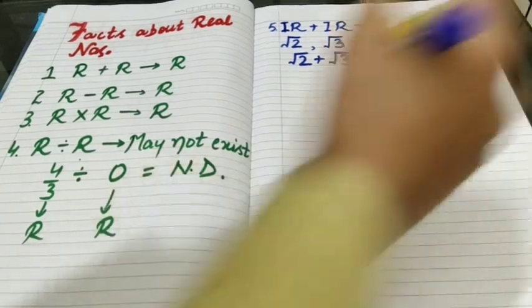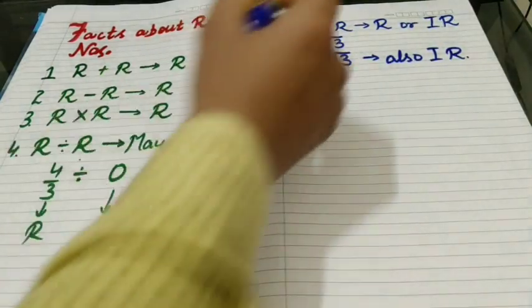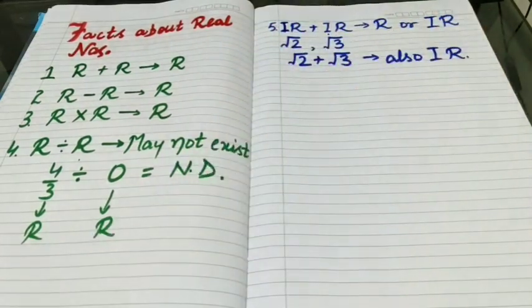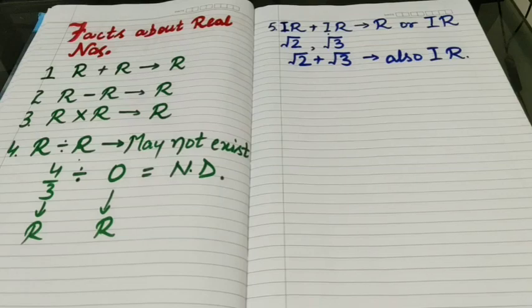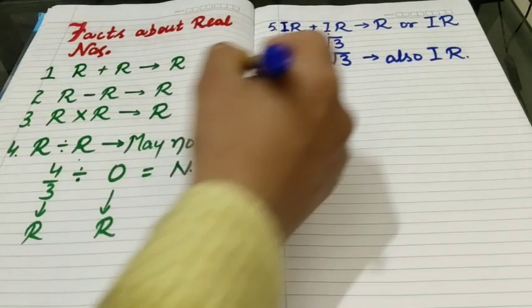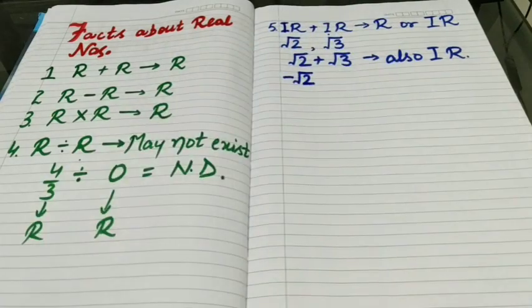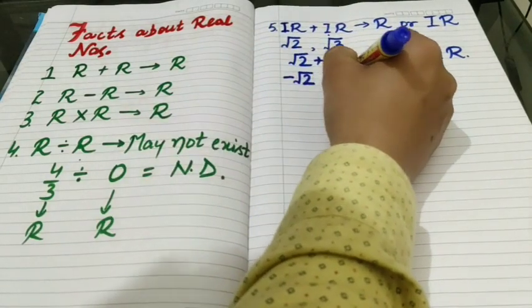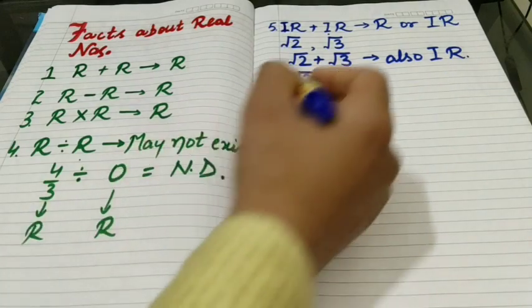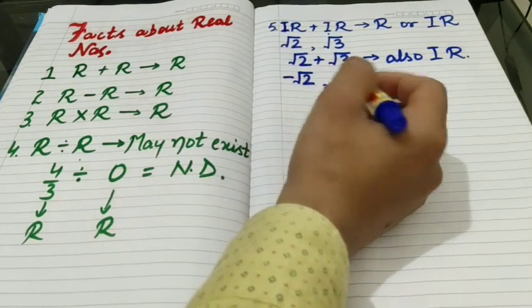That's why we can say that sum of two irrational numbers may be irrational, but sum of two irrational numbers may be rational as well. So let us take one example in this regard. We know that minus square root of 2 is irrational and square root of 2 is also irrational. Both are irrational, both are different numbers.